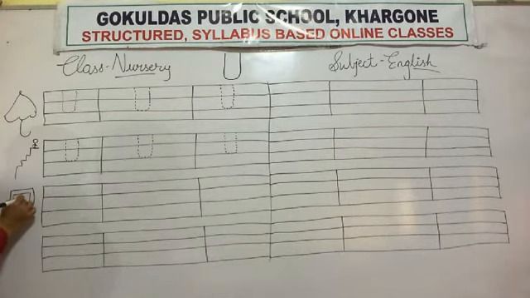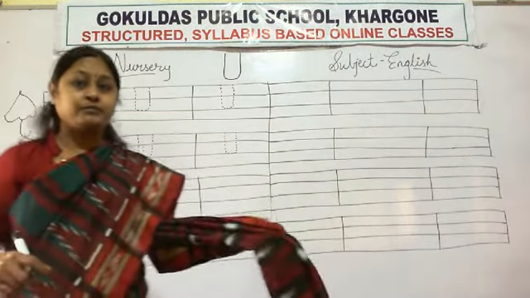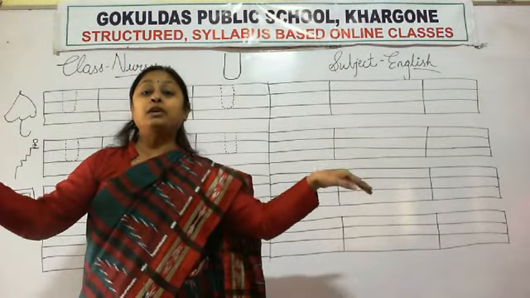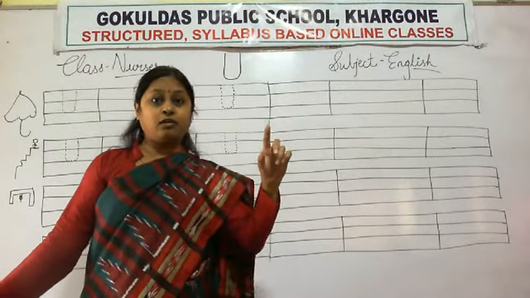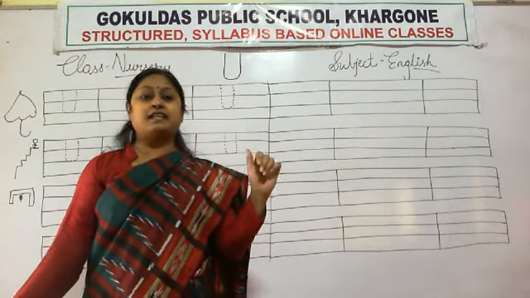One cat is under the table. U for uniform. U for unicorn. You have seen the unicorn? Yes. U for unicycle.